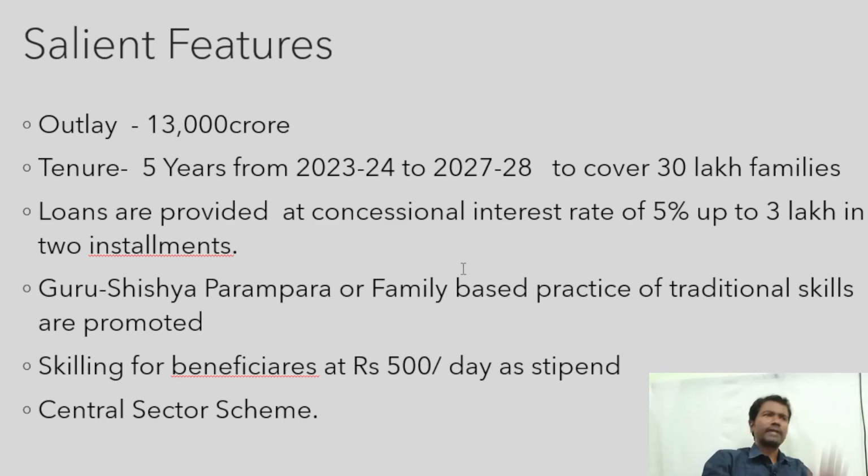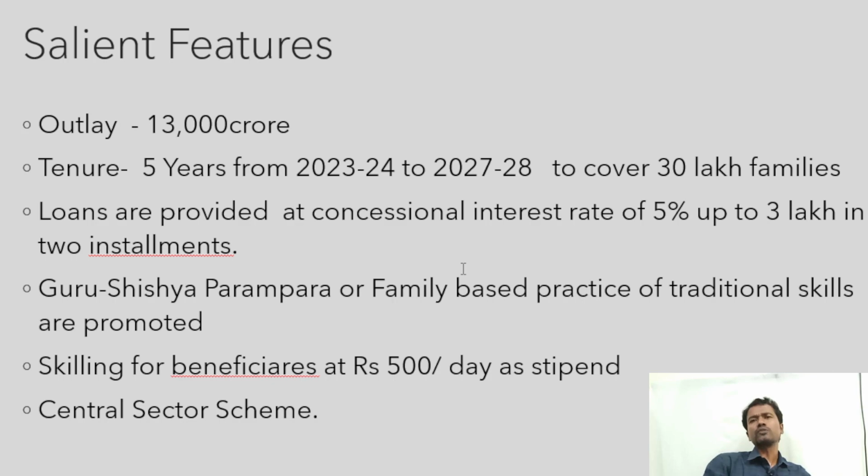So let me summarize this particular slide. This is a central sector scheme, not a centrally sponsored scheme, so the amount is completely borne by the central government alone. This scheme particularly focuses on the Guru Shishya Parampara or family based practice of traditional skills, so that these traditional skills are passed down from generation to generation.